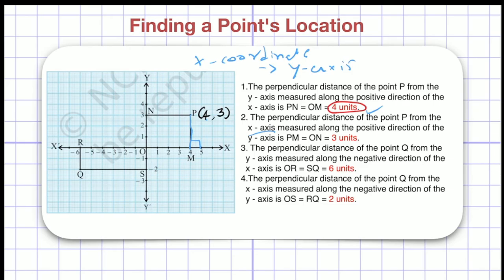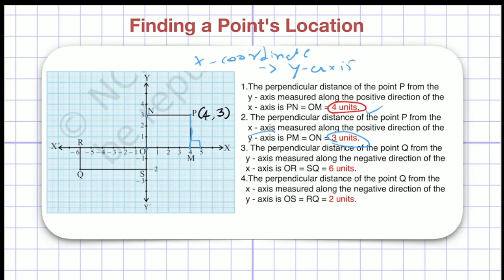So PM will be equal to ON, right? You can see in the figure itself, and you can visualize also that PM will be equal to ON because it is drawn on graph paper. So if I measure the distance between O and N, it will be equal to PM, and it will be my answer to the question, the perpendicular distance of point P from the x-axis. So the distance between O and N is 1, 2 and 3 units. So PM will be 3 units, right? You can see here I have written 3 units.